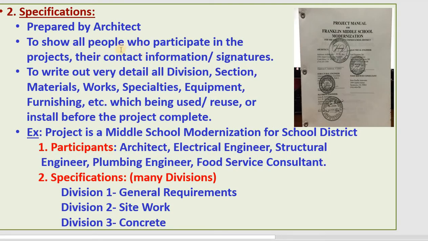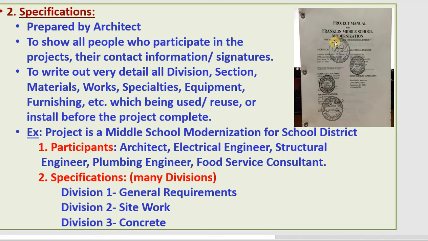Okay, now second part. The first part we learned about construction documents. So now the second one is specification. This is the book. They share with you all of the detail material they use for the projects, they put in there. And outside you can see the stamp and the signature from the consultants. Some people working on the projects need to stamp and sign outside.